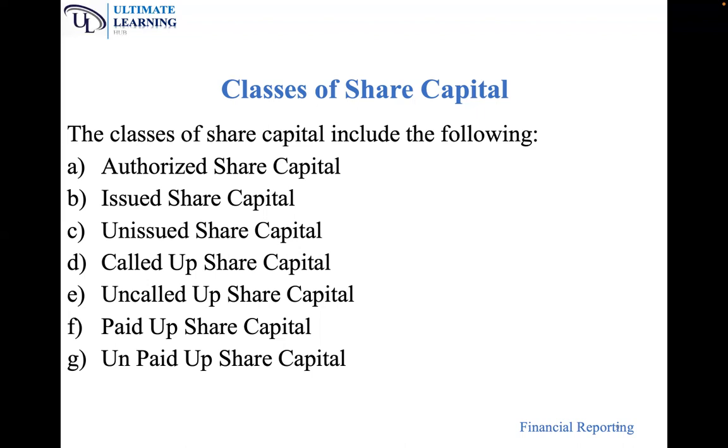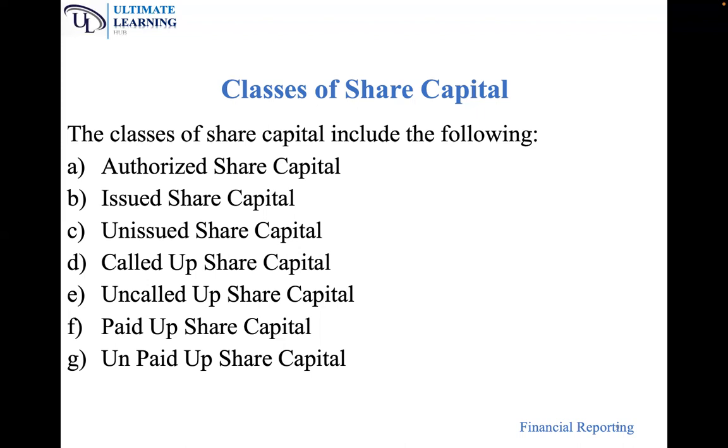Authorized share capital is the share capital at the top. I will explain what it is. Authorized share capital is divided into two: issued share capital and unissued share capital. Issued share capital is divided into two: called up share capital and uncalled up share capital. Called up share capital is divided into two: paid up share capital and unpaid up share capital.